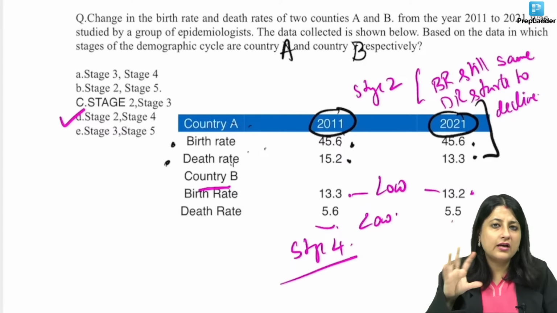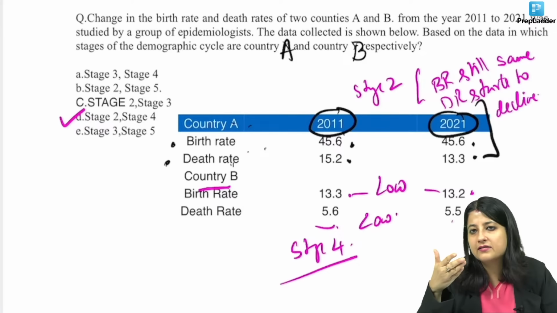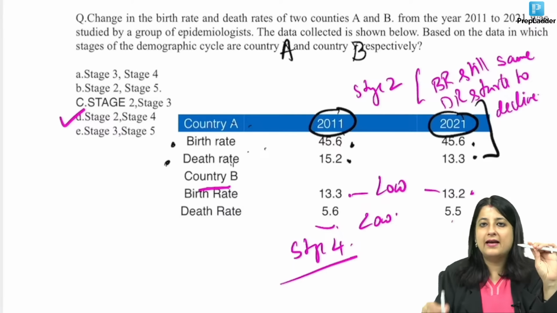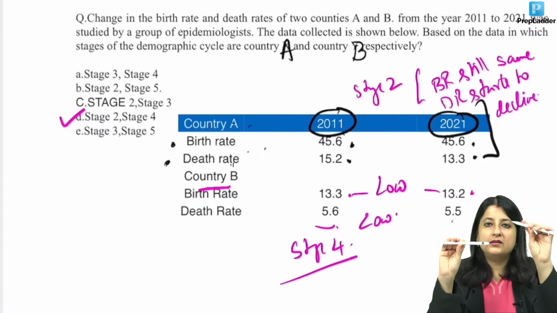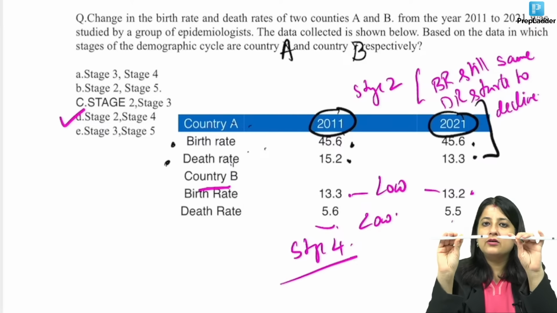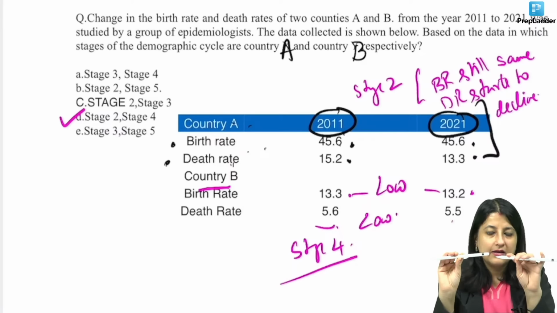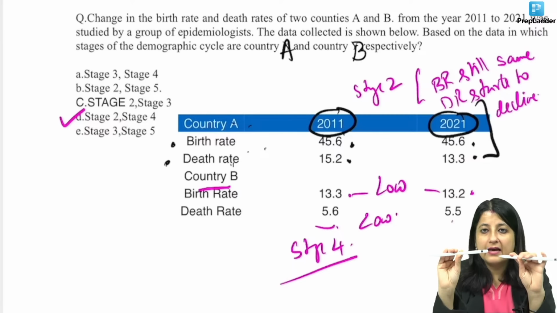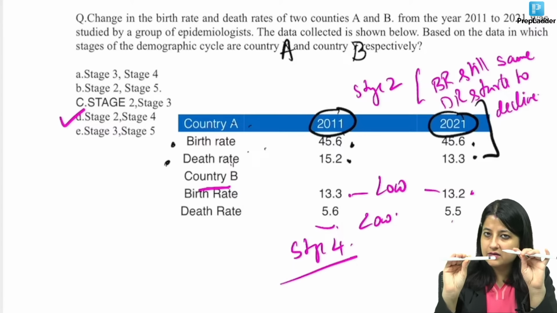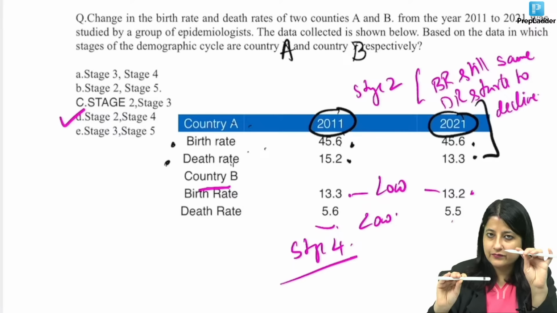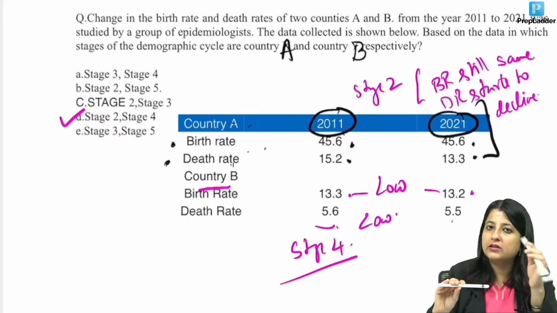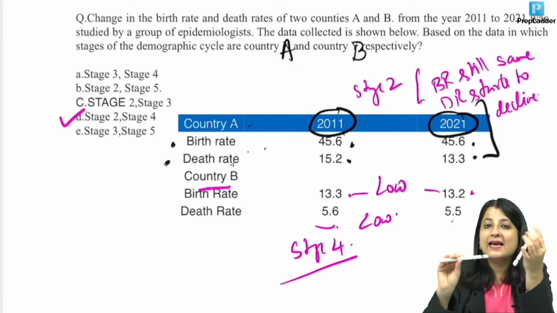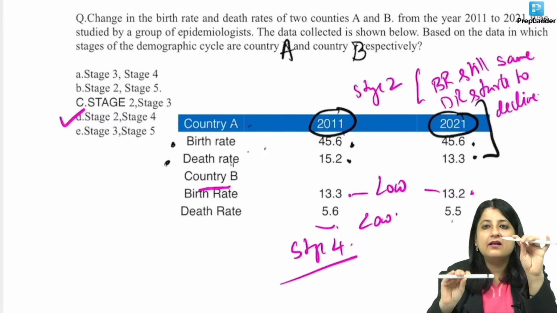Just see, they might not ask you giving you the values. They can just ask you directly also. So you all know, guys, if you look at my hands over here, what is the first stage? Birth rate high, death rate high. What is happening to the population? Population is stable. Okay? And this stage is known as high stationary because both are high. Then what happens? What declines first? The death rate. So this is the death rate. It starts to decline. But birth rate, nobody is bothered about family planning. It is still high. So what is happening to the population? It is expanding, and it is expanding at a faster rate.